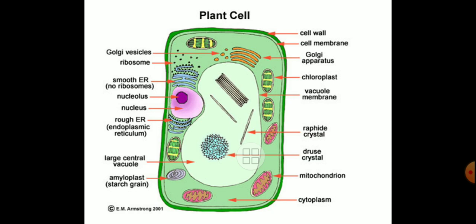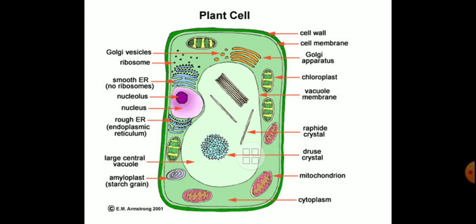Here in this diagram of a plant cell, it shows the presence of a cell wall. A very interesting thing is that there is a major difference between animal cell and plant cell. The cell wall is present in the plant cell, but there is no cell wall in the animal cell. Another interesting part is chlorophyll.